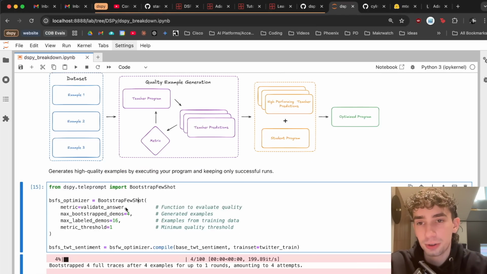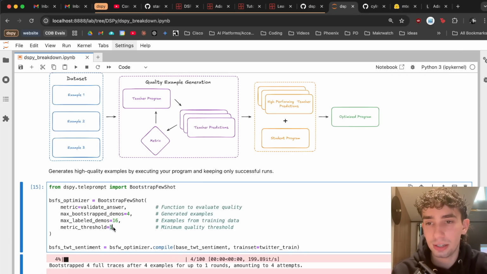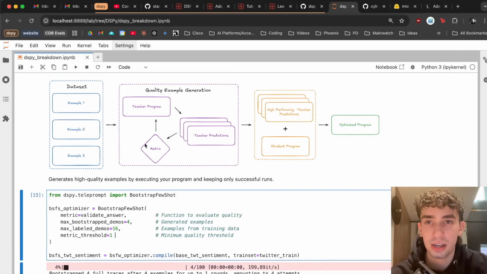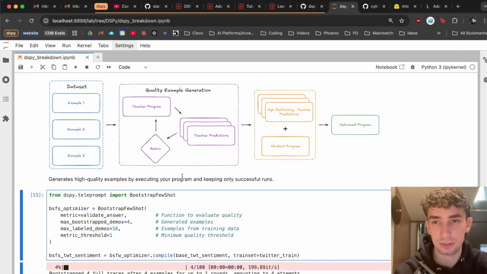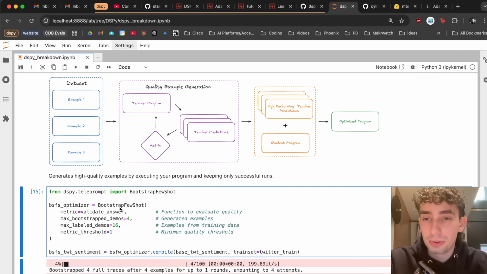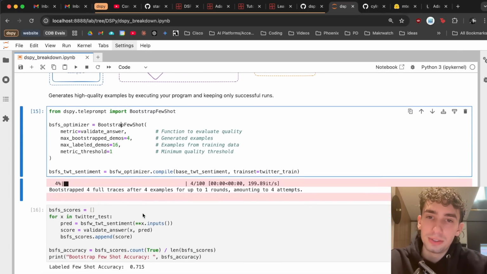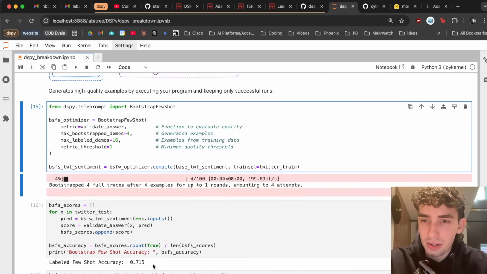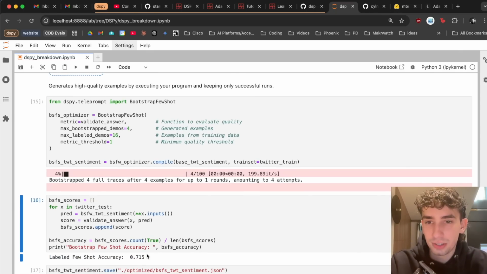So Bootstrap Fewshot is going to expect a metric, which is going to be our validate answer, how many generated examples it should use, how many examples from the training data it can use, and what our metric threshold actually is. In our case, we want only high performing examples, so I have the metric threshold set to 1, so that all of the generated and validated examples from our program are going to be ones that scored highly. And it must have done a pretty good job of creating these examples, because once it made a couple and added them in and we ran it through, we saw our accuracy increase up to 0.715 or 71.5%.